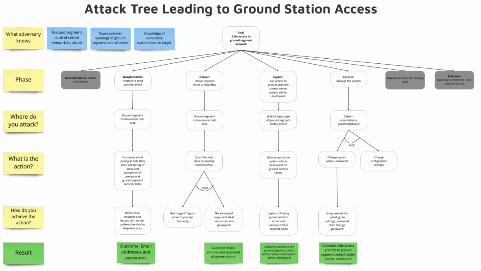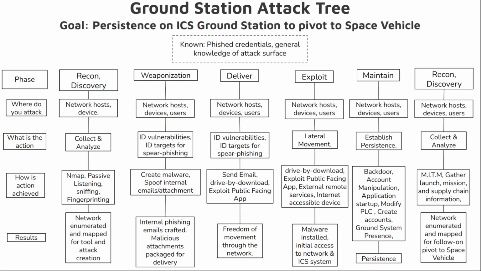He was also able to access the system administrator dashboard or panel after utilizing these stolen credentials, and he was able to change the password for the current system administrator and also change configuration settings as an ancillary attack to his main goal. So once the adversary is on the ground segment, the attacker here, or the adversary, conducts reconnaissance to enumerate and map the ground segment network.